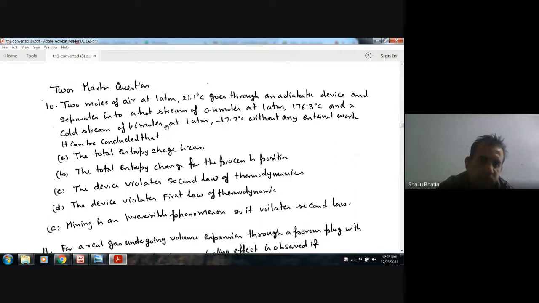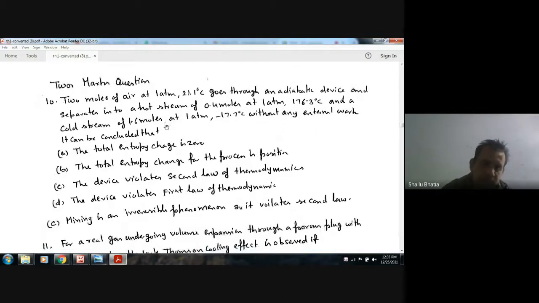It can be concluded that: A, the total entropy change is zero; B, the total entropy change for the process is positive; C, device violates the second law of thermodynamics; D, device violates the first law of thermodynamics.